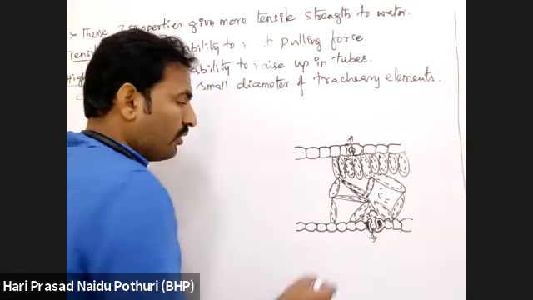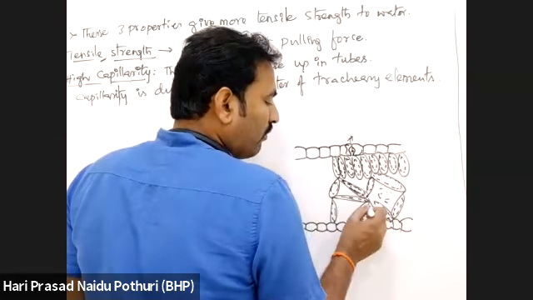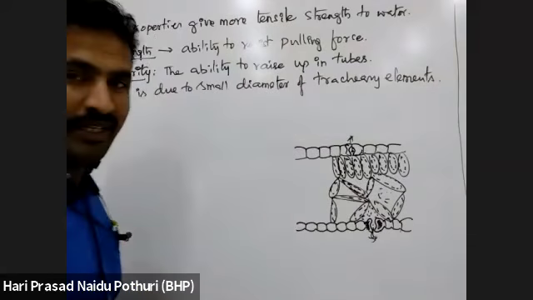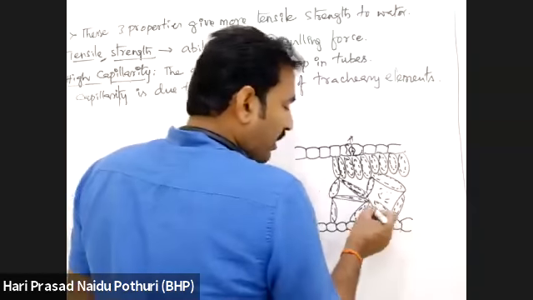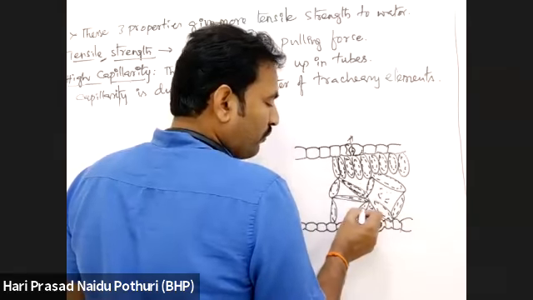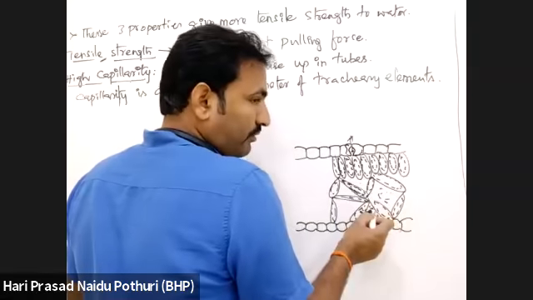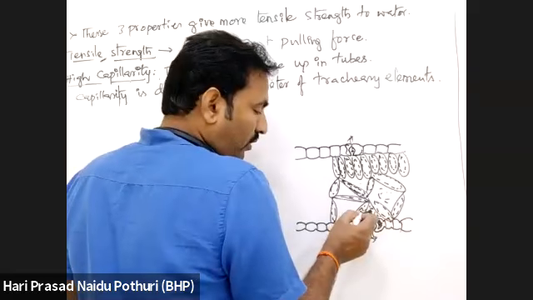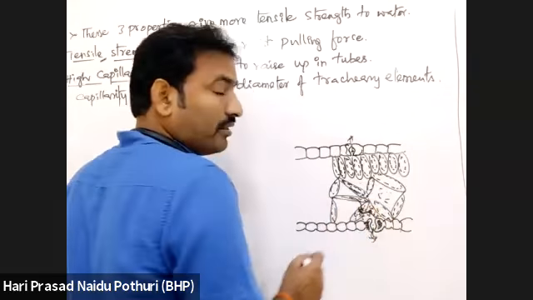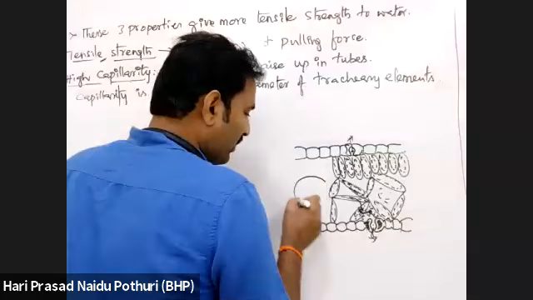When it is lost through water vapor, what will happen here? A low water concentration, low water potential region will be developed here. This is filled with water which is present in the adjacent cell. From this cell to this cell, there is filling of water. Now this cell loses water, and from the adjacent cell there is movement of water.